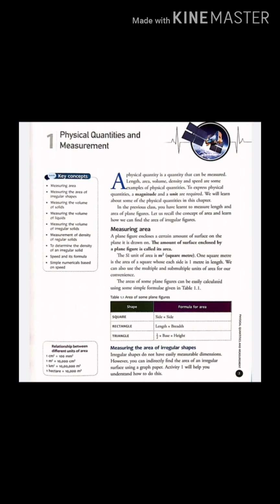If an object travels for time t at speed v, it covers a distance given by s equals v into t. If an object covers a distance s at a given speed v, the time it takes is given by t equals s upon v. The SI unit of speed is meter per second. The speeds of fast-moving objects such as cars and trains are expressed in kilometer per hour.